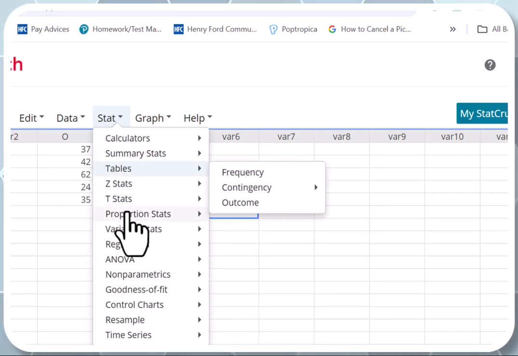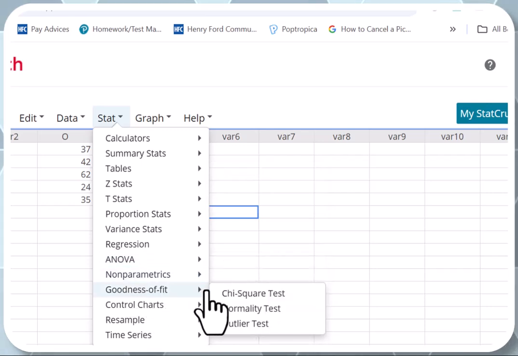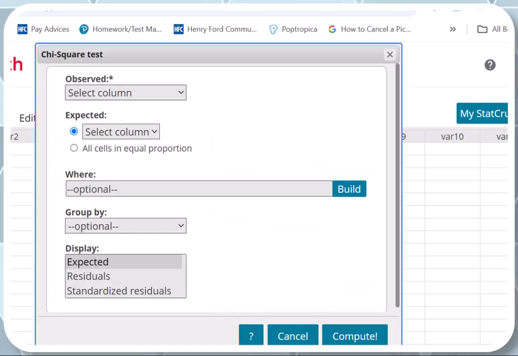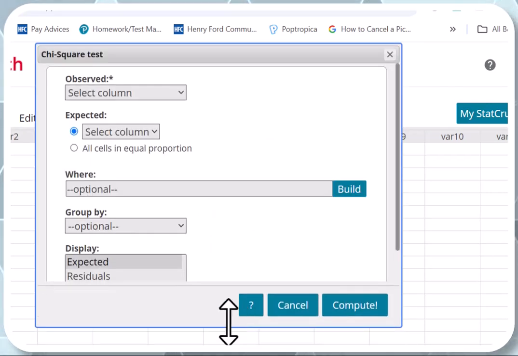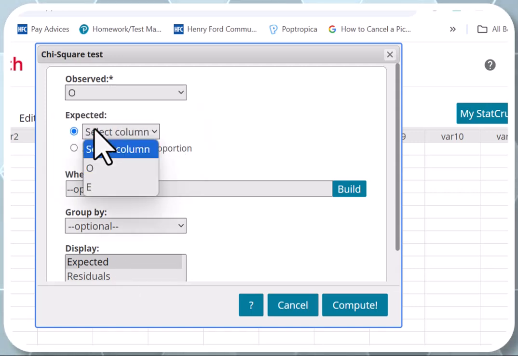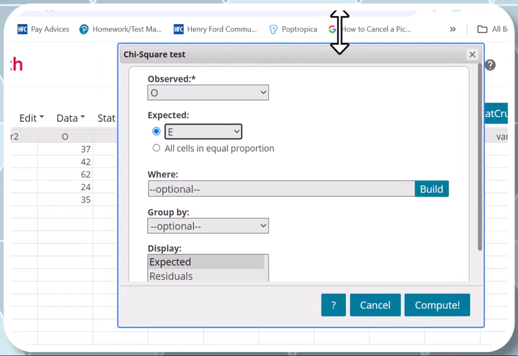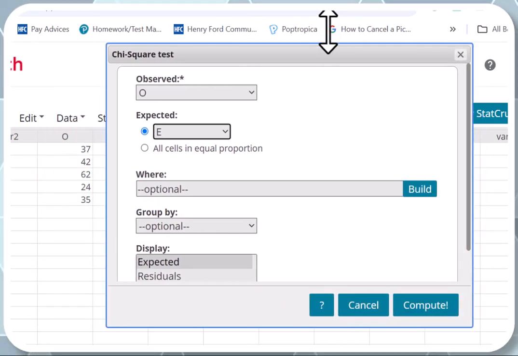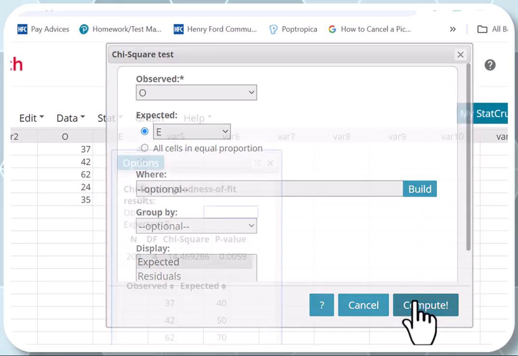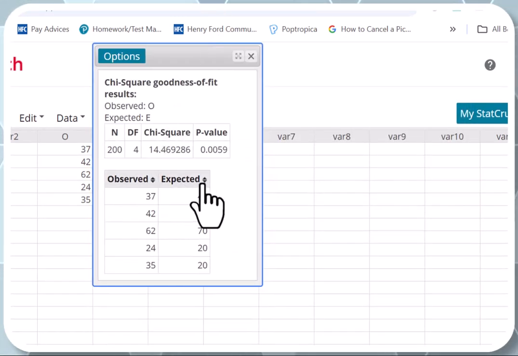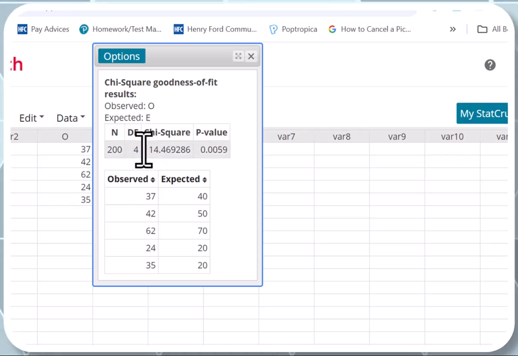Stat, goodness of fit test, chi-square test. Observed values are in O, expected values are in E. And the degrees of freedom here, guys, for your information, is the number of categories minus 1. So it will be 1, 2, 3, 4, 5, minus 1 will be 4. Compute. Okay. That's step number 2. The chi-square is 14.469.